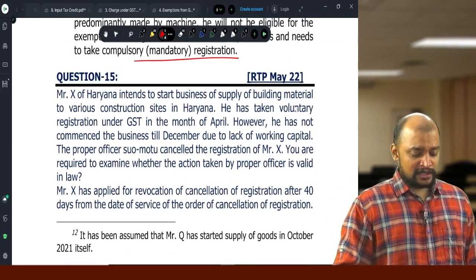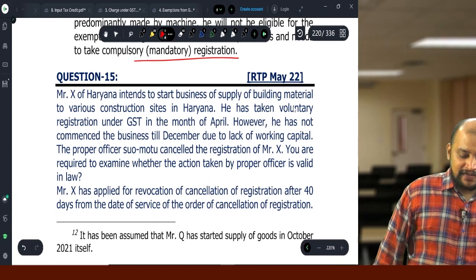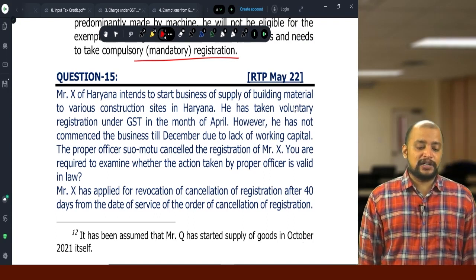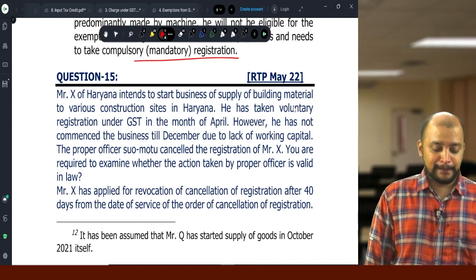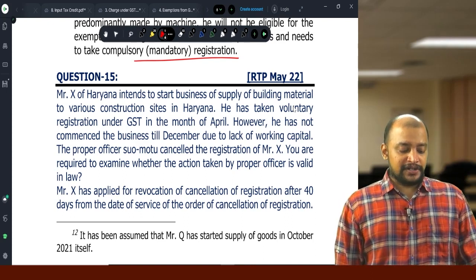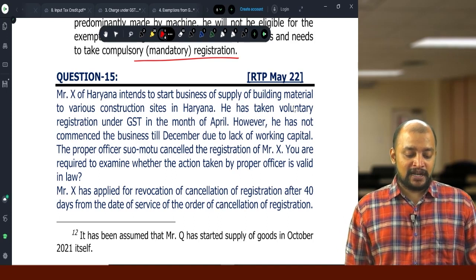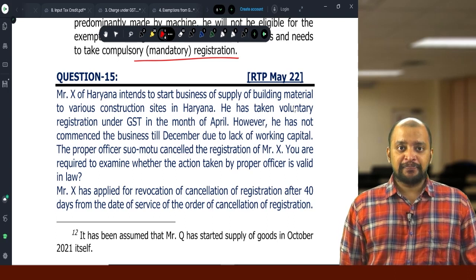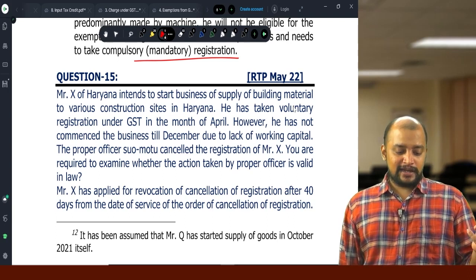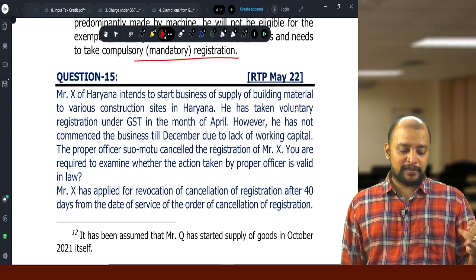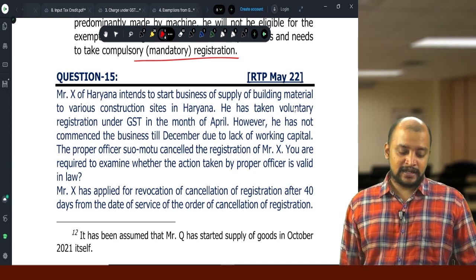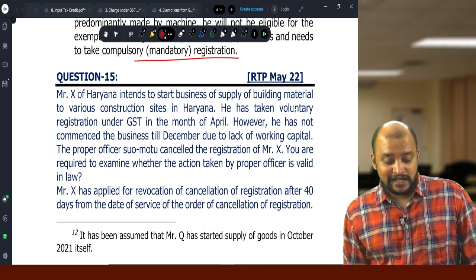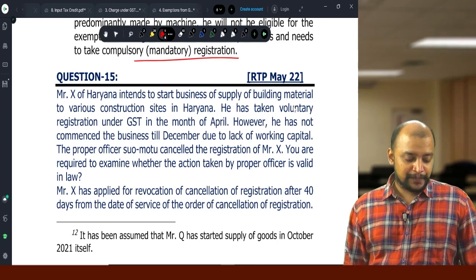Then next question. Mr. X of Haryana intends to start a business of supply of building material to various construction sites in Haryana. He has taken voluntary registration under GST in the month of April. However, he has not commenced the business till December. So, he took it in April: May, June, July, August, September, October, November, December, more than 6 months. Can the proper officer suo motu cancel the registration? Yes, the proper officer can initiate cancellation of registration.